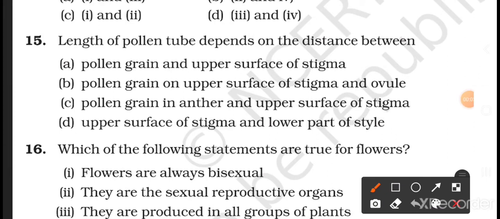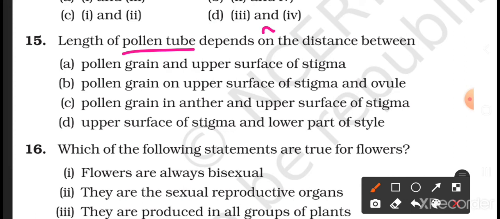Question number 15. Length of pollen tube depends on the distance between: A, pollen grain and upper surface of stigma; B, pollen grain on upper surface of the stigma and ovule; C, pollen grain in anther and upper surface of stigma; D, upper surface of stigma and lower part of the style. Now students, we know that the pollen tube that grows helps in transporting the pollen grains to the ovule inside the ovary. The pollen germinates on the upper surface of the stigma.